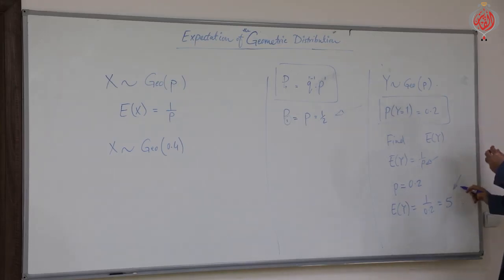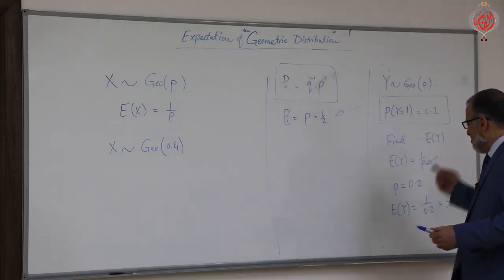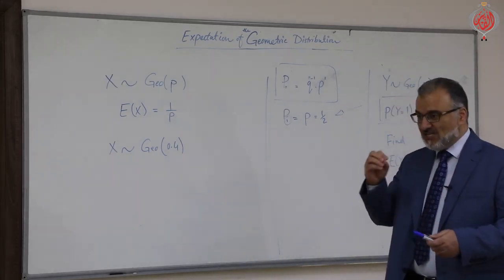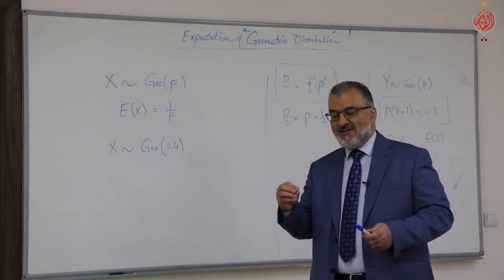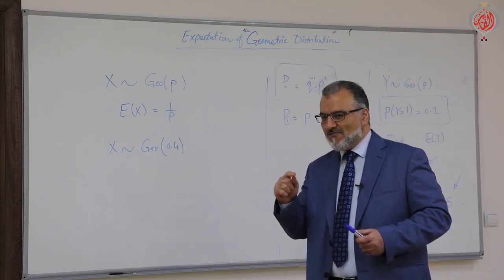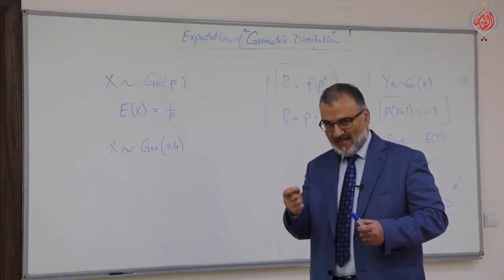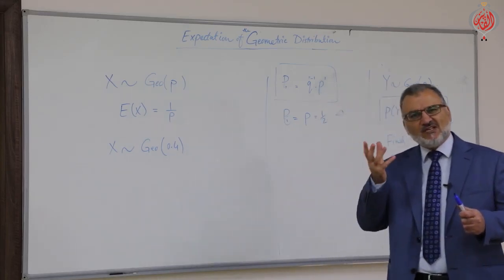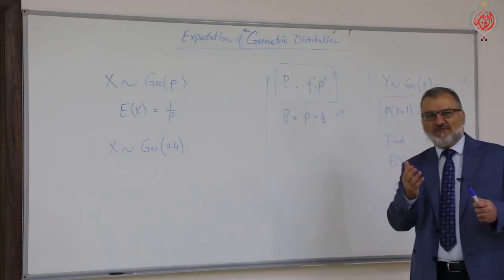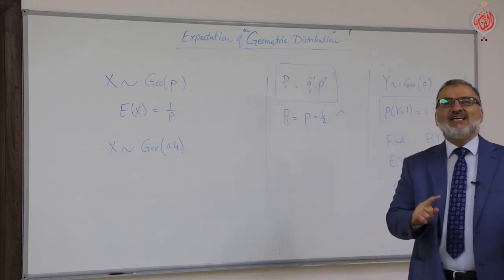Here, in order to taste the meaning of the expectation or the mean of that geometry, what is the real meaning that the expectation of Y equals 5? What's the meaning of that? It means that the average value of, let's say, the number of trials needed to let the success appear for the first time is 5. Almost the fifth trial, the average, around the fifth trial, maybe fourth, maybe sixth, maybe fifth, and so on, around 5. In the fifth trial, we will get the first success.